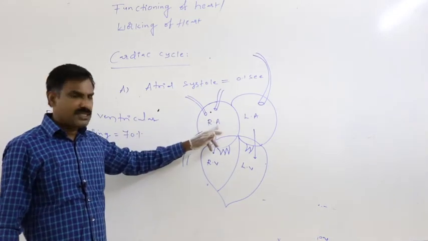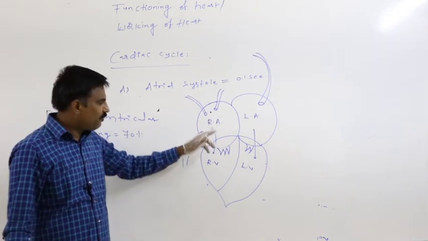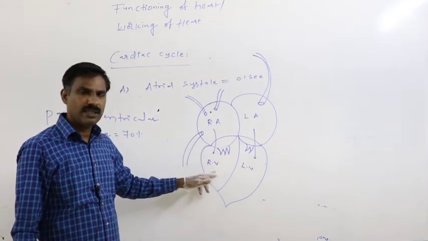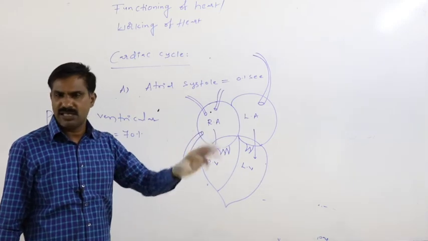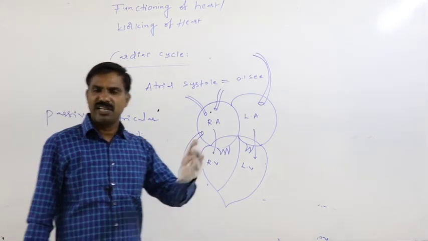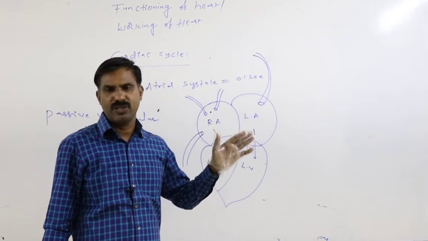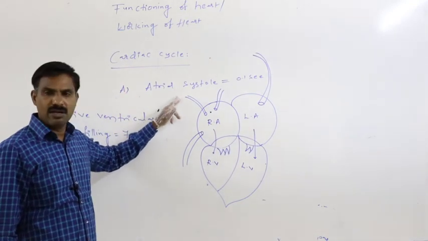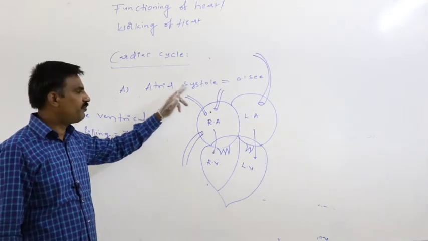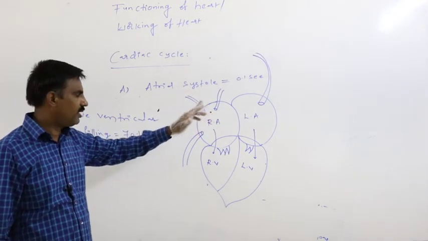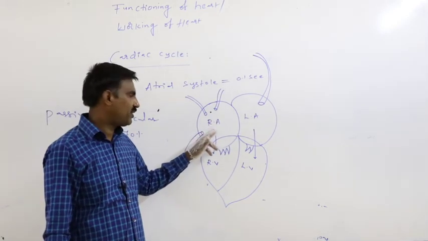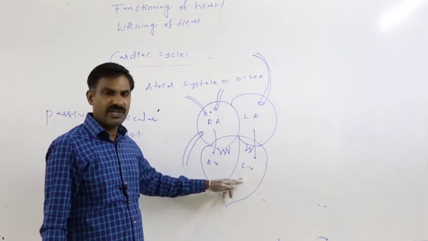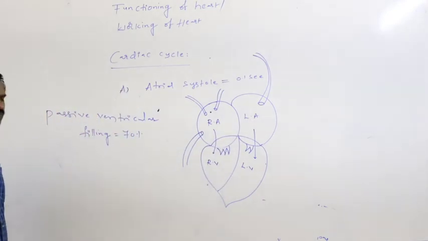Why do we say it is passive? Here for pumping of the 70% of the blood from atria into ventricle, the atria need not contract, so energy is not utilized for that contraction. So on or before the beginning of atrial contraction, 70% of the blood from the right atria gets pumped into the right ventricle, and from the left atria into left ventricle. That is said to be the passive ventricular filling.